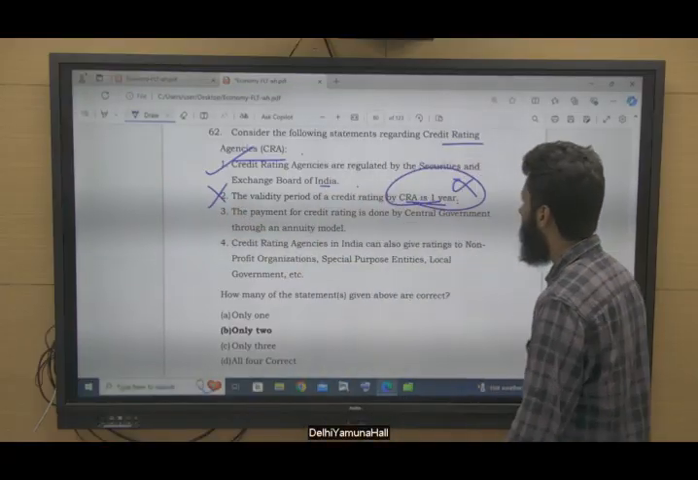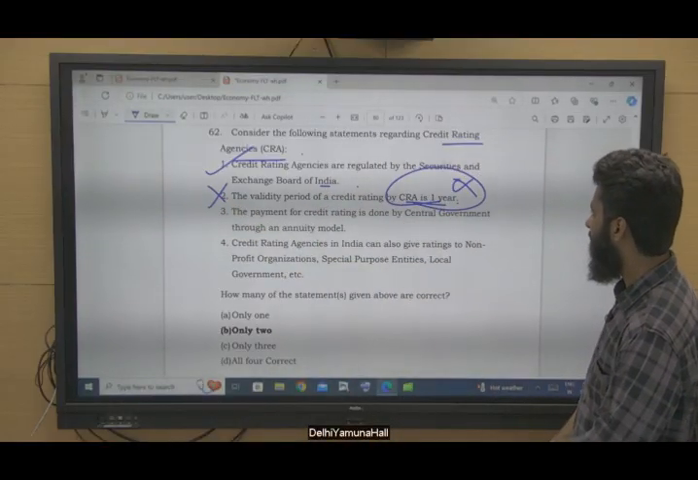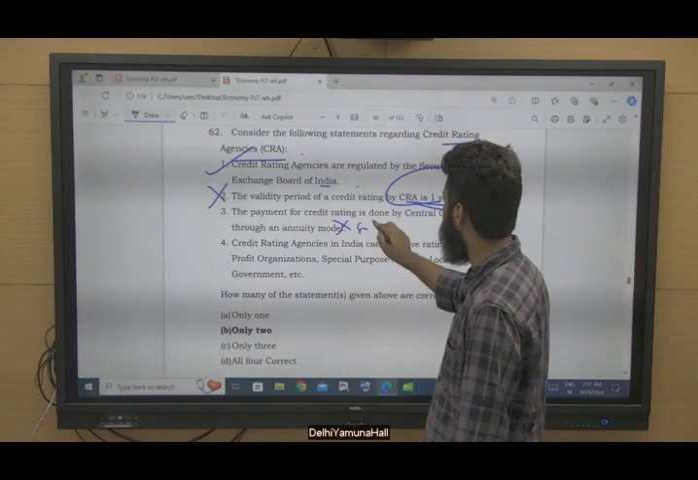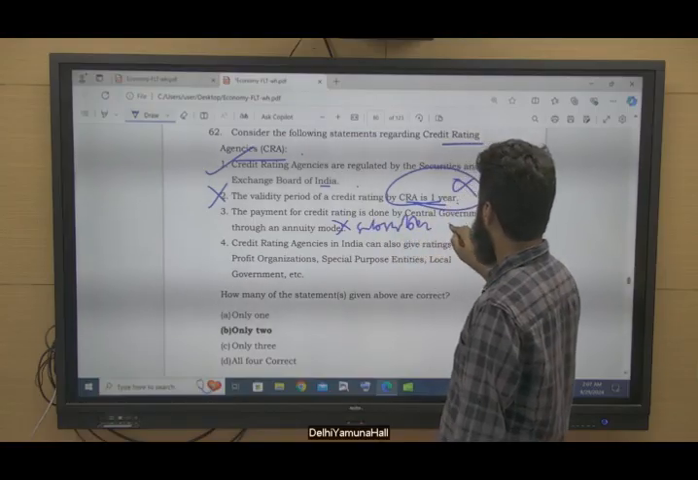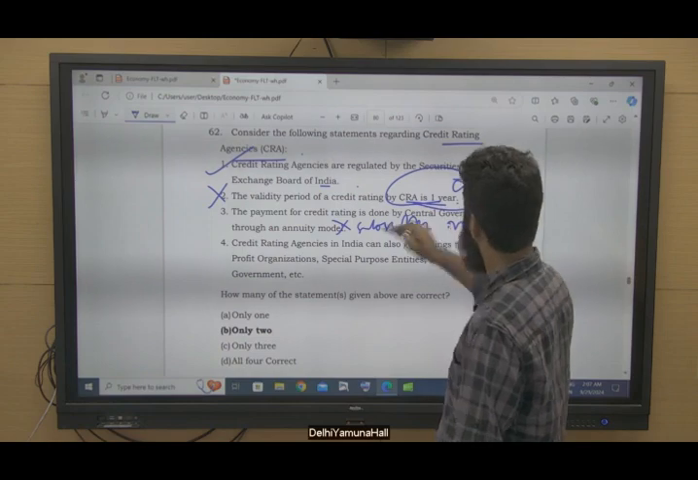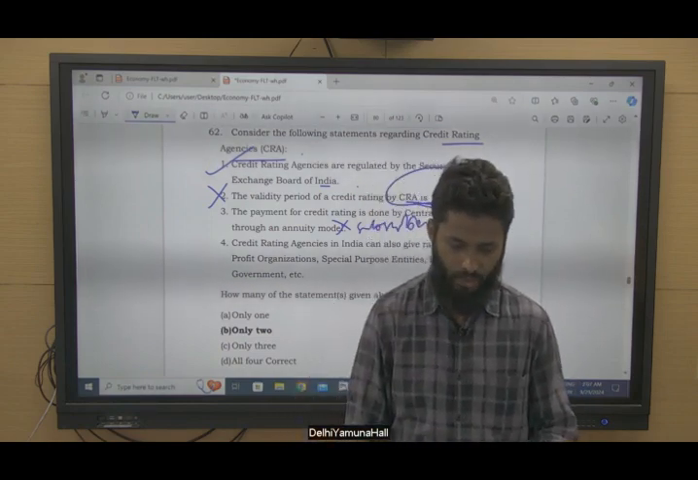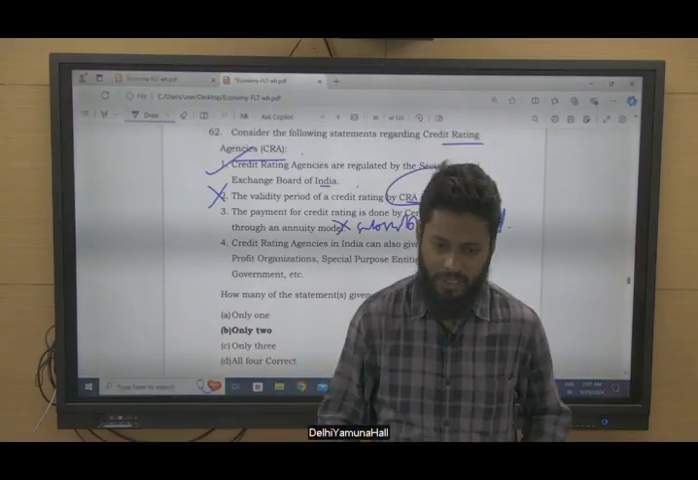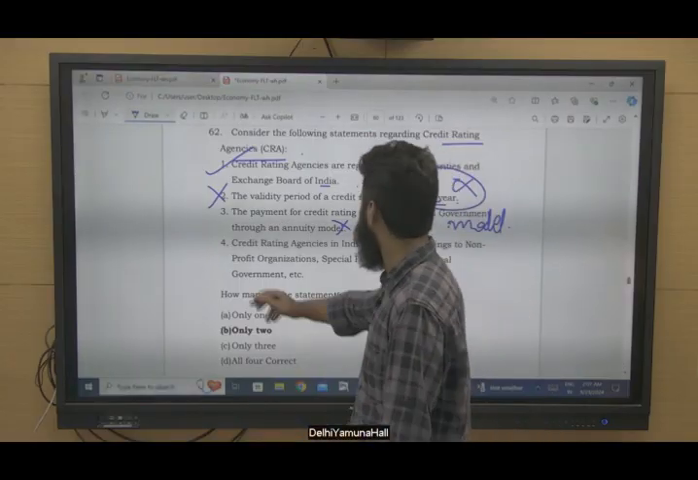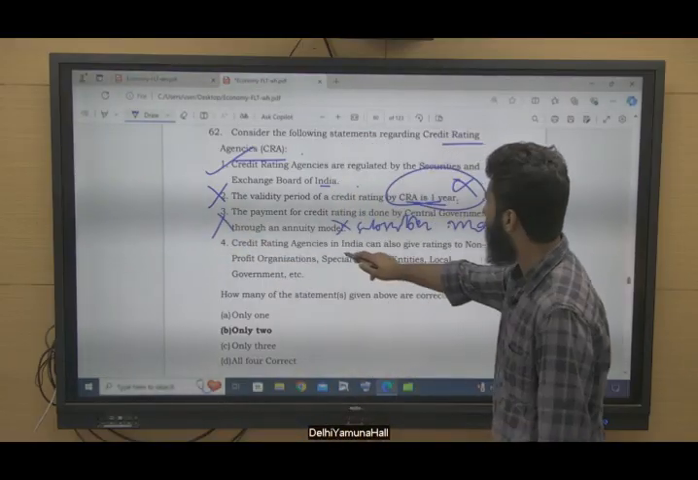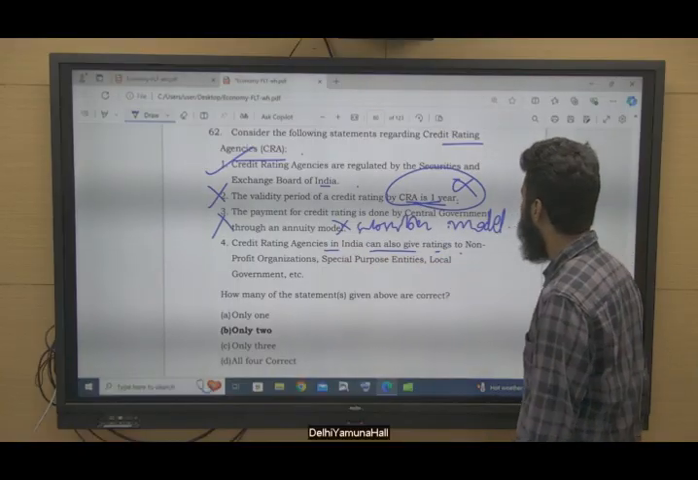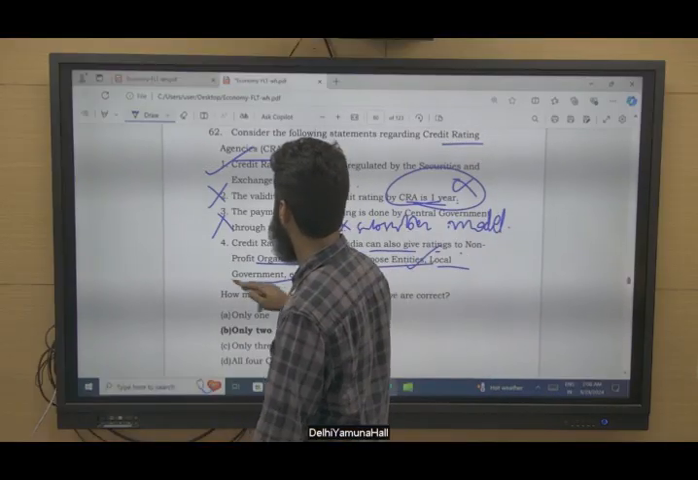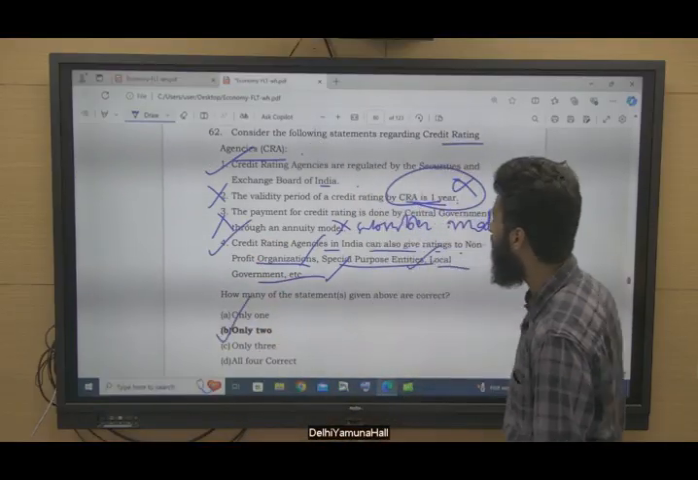So this is incorrect. The payment of credit rating is done by the central government through an annuity model. No, this is not correct. Basically, it is a subscriber-based model. What do you mean by subscriber model? Subscriber model means the participants who want to have a rating for them will fund it, and that is it. So this is not correct. Credit rating agencies, CRAs, in India can also give ratings to non-profit organizations, yes. Special purpose entities, yes. Local governments, yes. So this is correct. So 2 statements are correct, 2 are incorrect here.